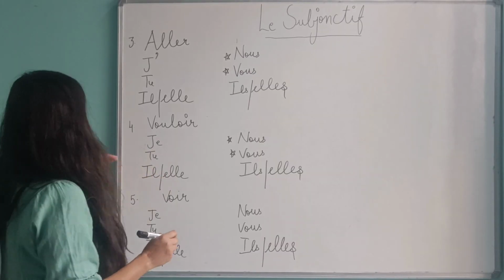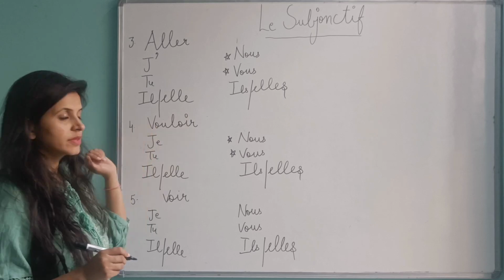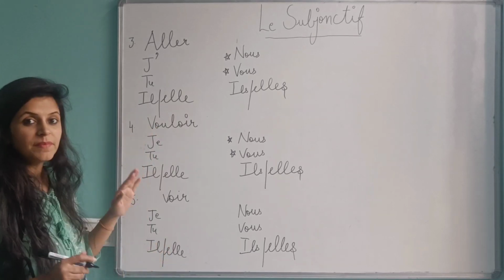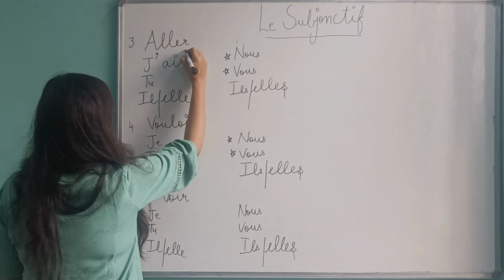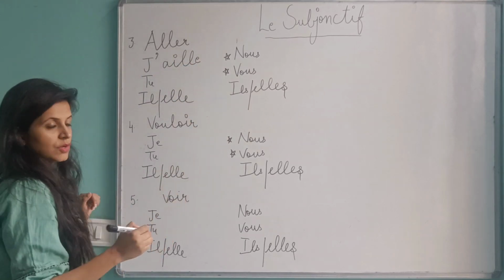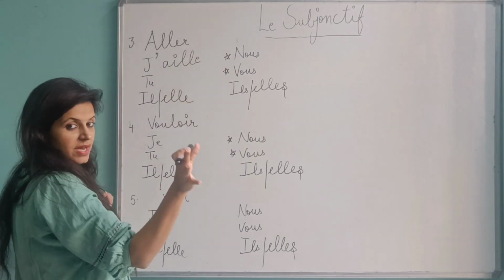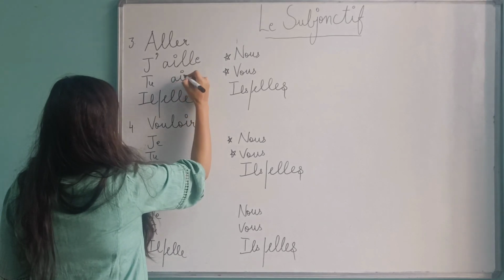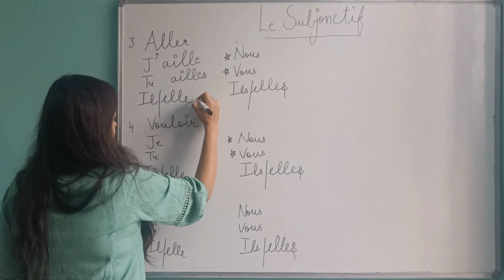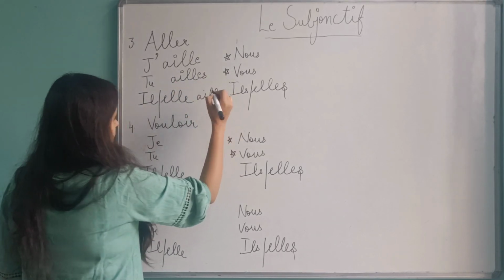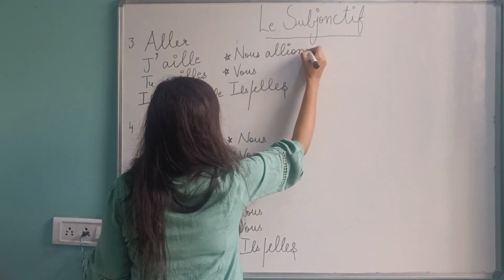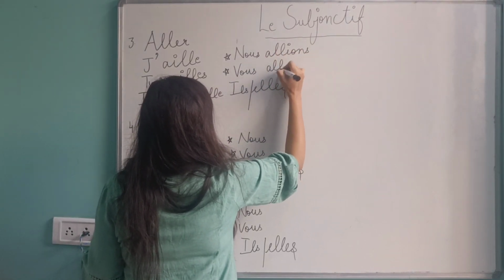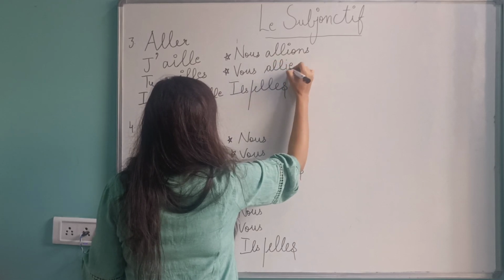Now let's see some other verbs in the subjunctive. The next verb is le verbe aller. So what happens in aller? The starting is a-i-l-l. Okay, wherever I mark a star, that means they are together. So the ending will be the same here, but with nous and vous, it is allions, alliez.